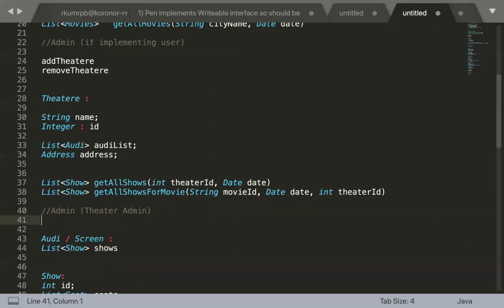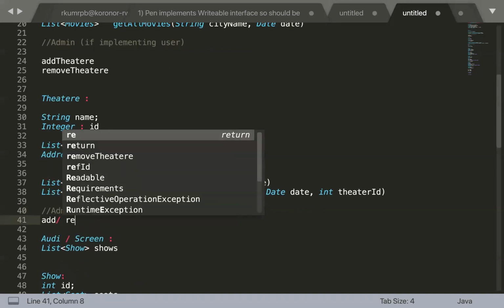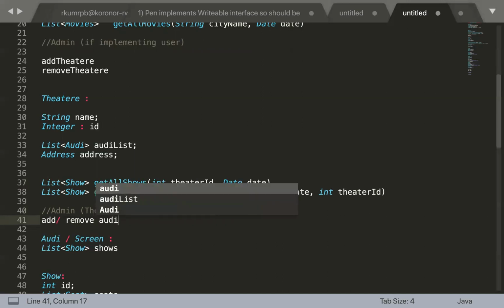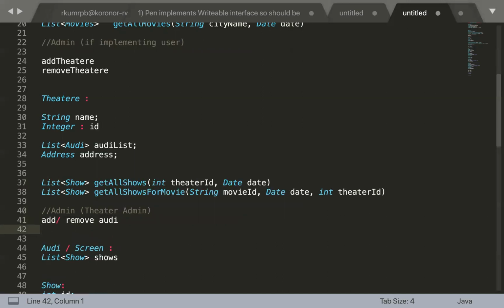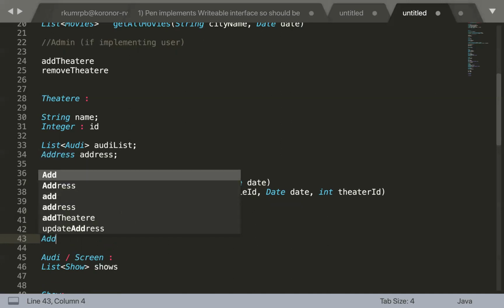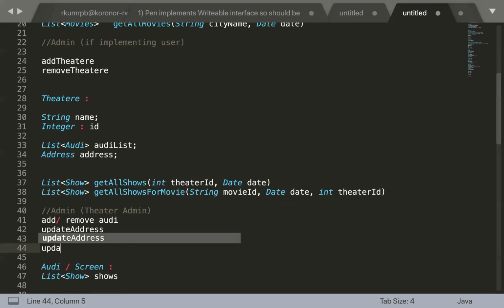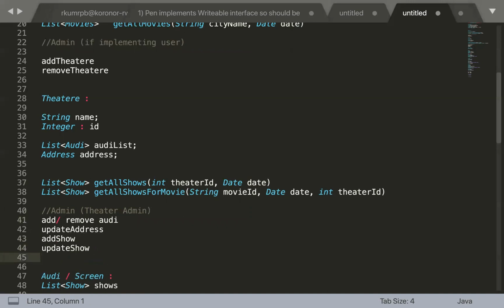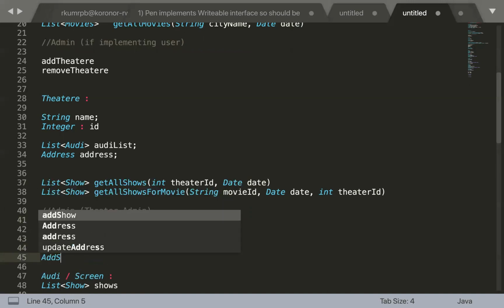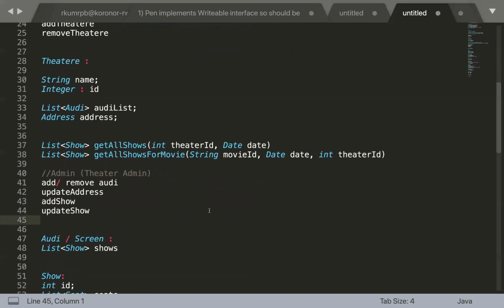So probably add, remove auditorium, update address. I'm not going into details of this because we have not implemented the user, but these are the common methods, right? Add, remove auditorium, then update address, add show, and update show, add seats. Basically, the entire operation for managing the show. Okay.